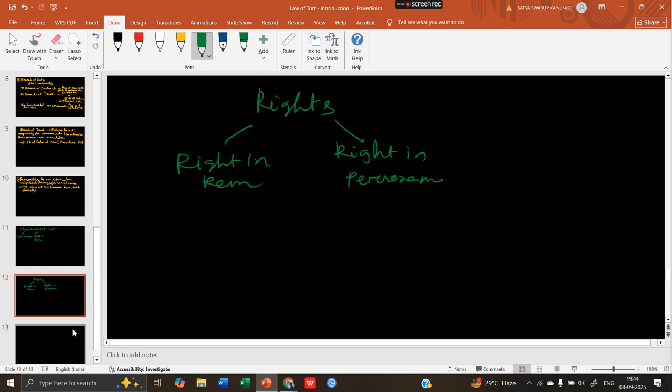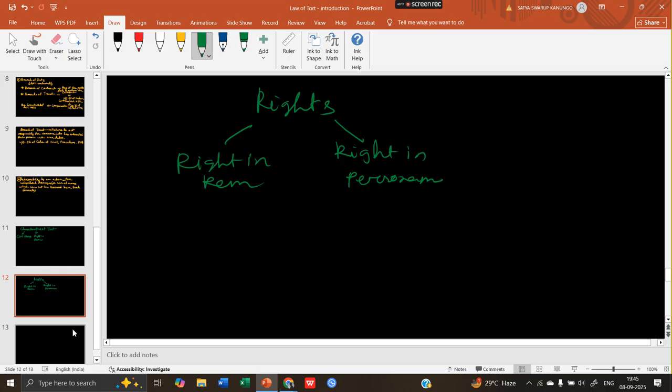Okay, so the rights which can be exercised against the whole world, that right is called right in rem. Like your right to live, right to food. If any person is violating your right to live or right to privacy or right to have food, right to have a clean environment, you can raise an action against that person. So this is a kind of right in rem.